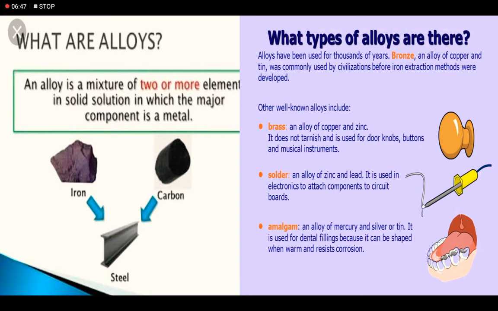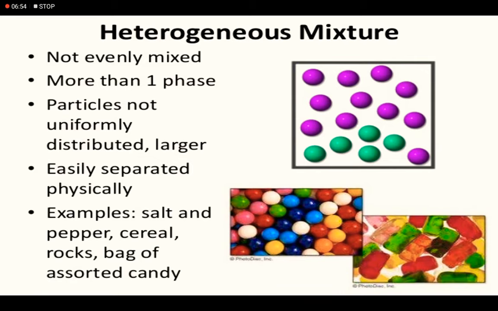Okay. Now children, as I have told you, hetero means different, okay? So a mixture is said to be heterogeneous if its constituents are not uniformly mixed and it has different composition and properties throughout. This type of mixture can be easily separated by physical means.